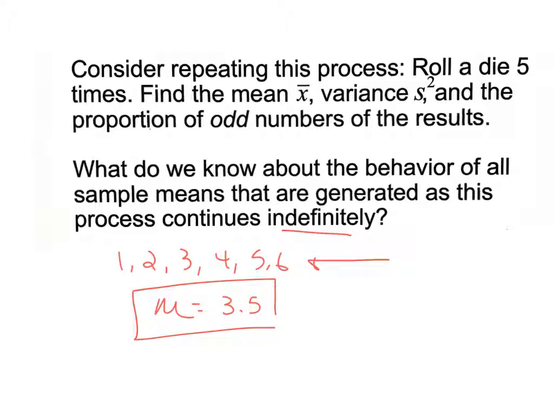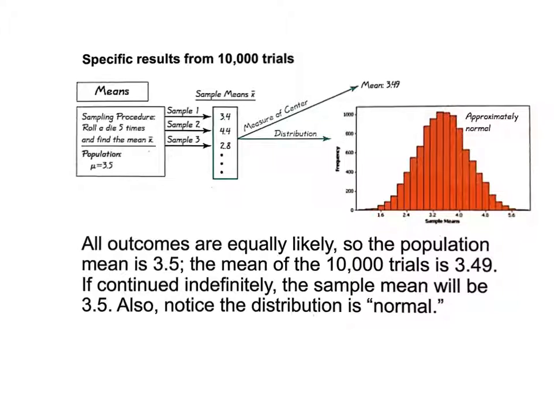If we did it forever and ever and ever, find the average, keep finding the average, it's going to get closer and closer to 3.5. That's our population mu. All right, so let's look at what happened here on the next slide. What I have here is a sample of 10,000 trials. They rolled a die 10,000 times and found the average.